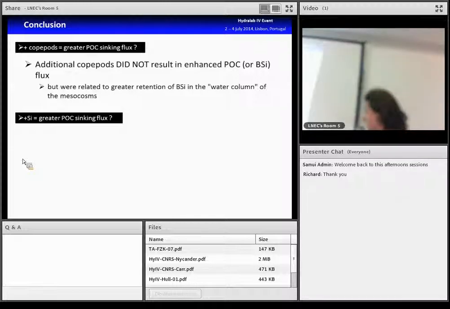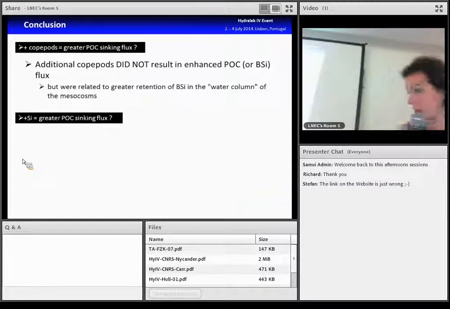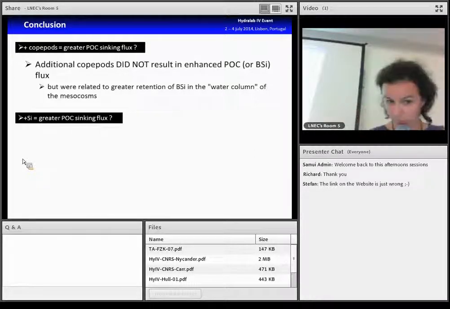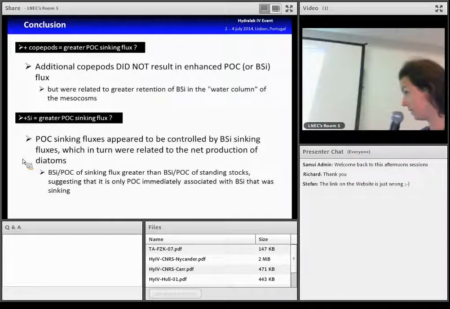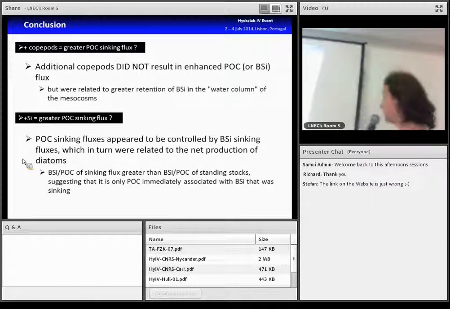And our second question: can dissolved silica enhance the sinking flux of particulate organic carbon? We observe that it is the case, and the carbon sinking flux appears to be controlled by the biogenic sinking flux, which in turn is related to the net production of diatoms.